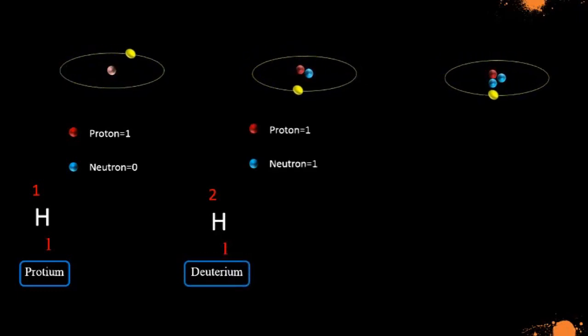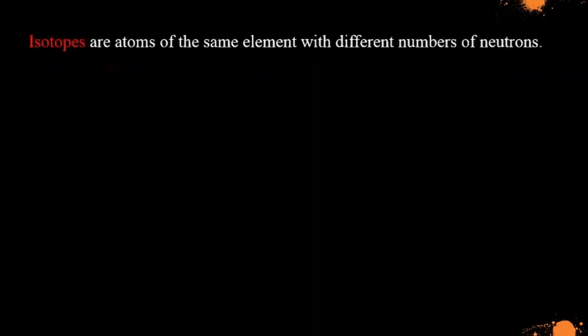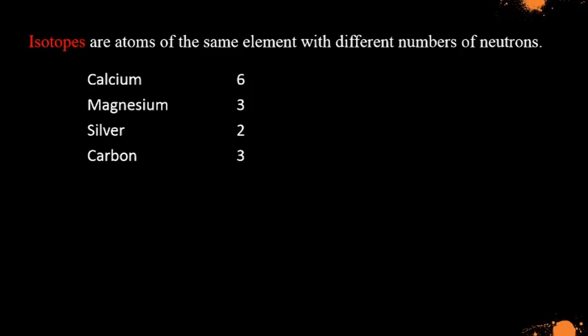And some are like hydrogen-3 with two neutrons. It is called tritium. The three atoms are called isotopes of hydrogen. Isotopes are atoms of the same element with different numbers of neutrons. Most elements have isotopes. For example, calcium has 6, magnesium 3, silver 2, and carbon 3.